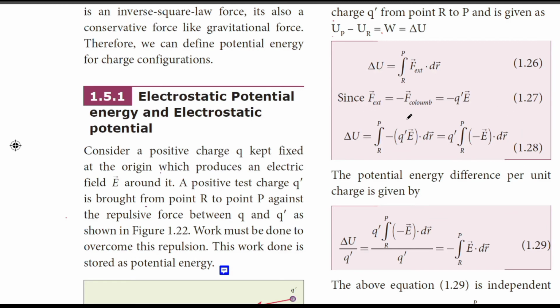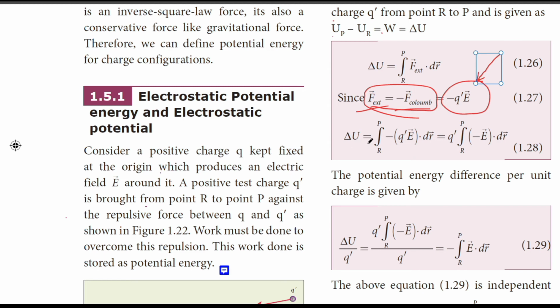Here, the external force is equal to minus the Coulomb force, which is equal to minus Q dash into E. We have already seen that F external is equal to minus F Coulomb, and the Coulomb force in the form of the electric field is minus Q dash E, as we saw in our second video class.